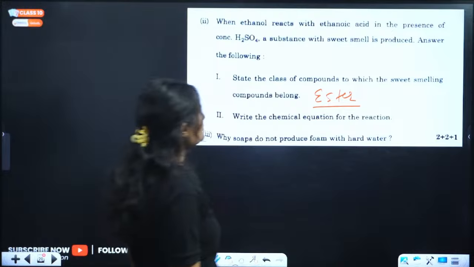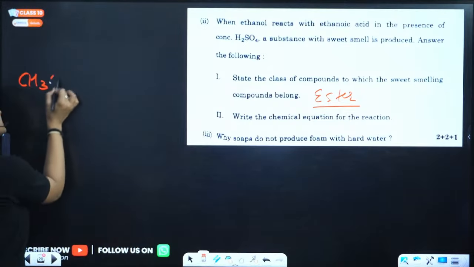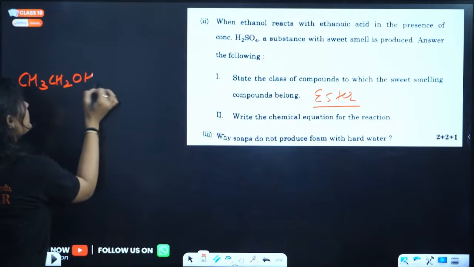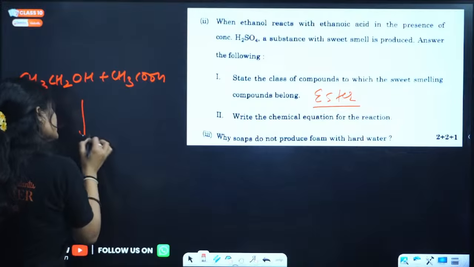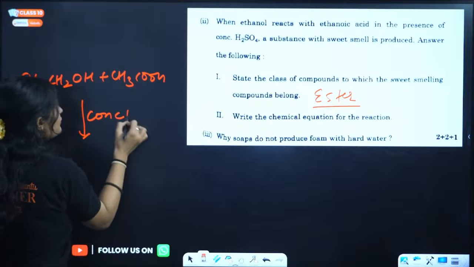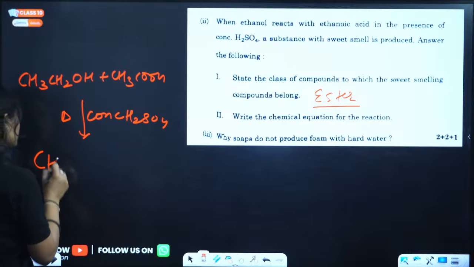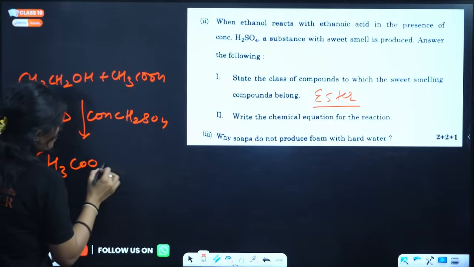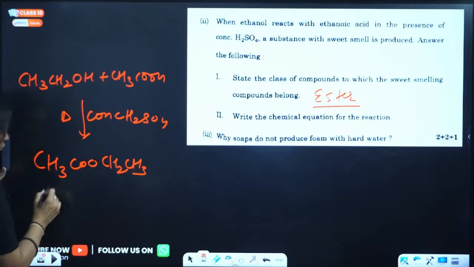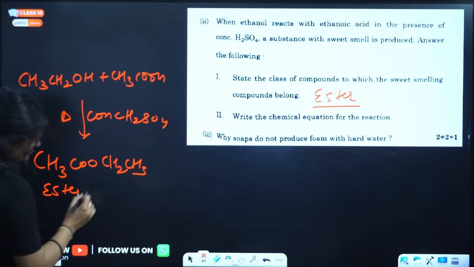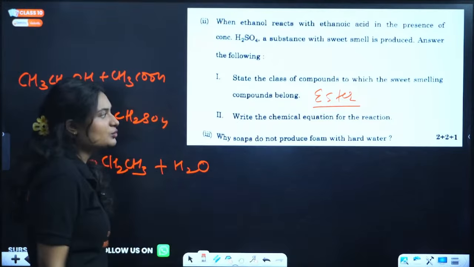Chemical equation. This is the chemical equation. CH3CH2OH plus CH3COOH, which is ethanoic acid, in the presence of concentrated sulfuric acid. If you heat it, what do we get? We get CH3COOCH2CH3, which is an ester, ethyl ethanoate, plus water.